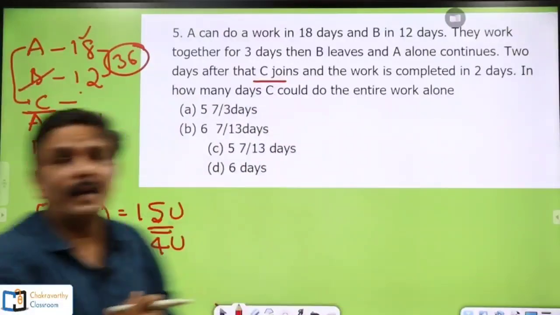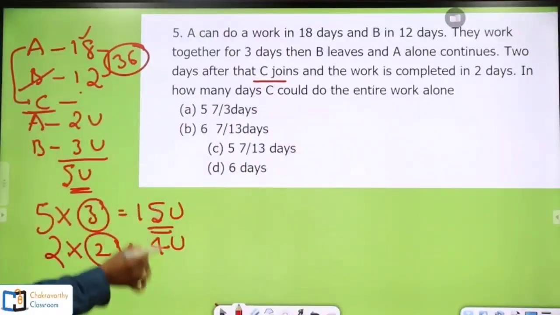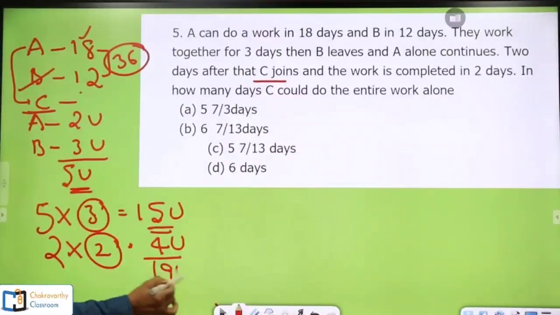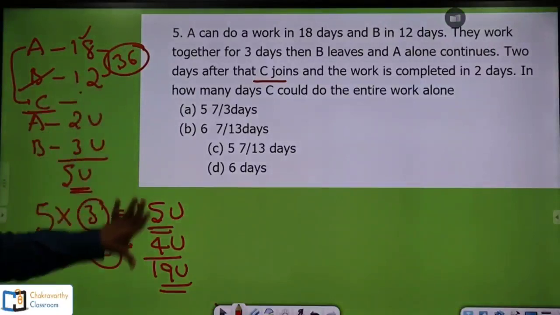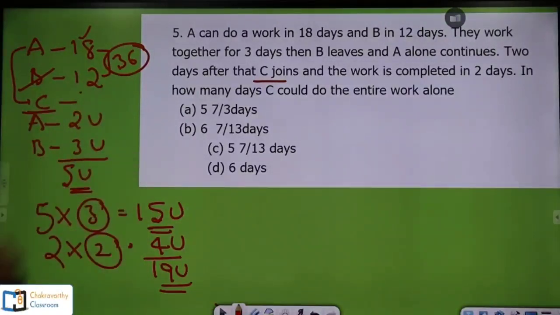How much work has been done here? 15 plus 4, 19 units of work is completed out of 36. Now what is the left out work? You can do it the other way also. 19, add 1 to 19, 20. Add 10 to 20, 30. So 10 plus 6, 16, plus 1, 17.